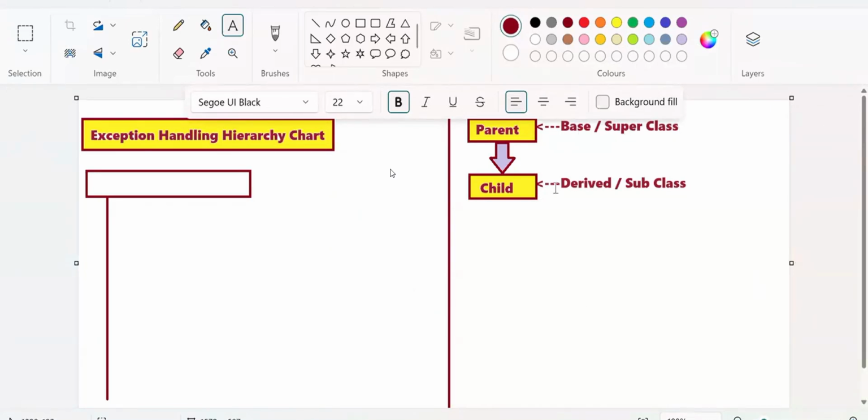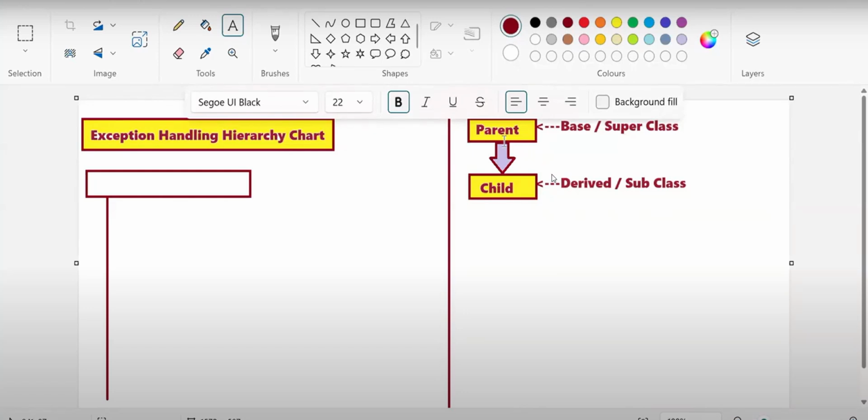So coming back to the point: base or super class, derived or subclass. Now, how do you write it? Parent is called one class, and types of parents are objects. Child is called a class, and types of children are objects. Student is a class, types of students, mobile class, types of mobiles. Parents are classes, types of parents are objects. Children are classes, types of children are objects. Like that.